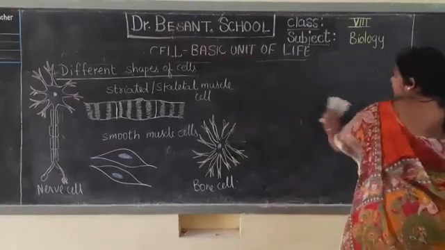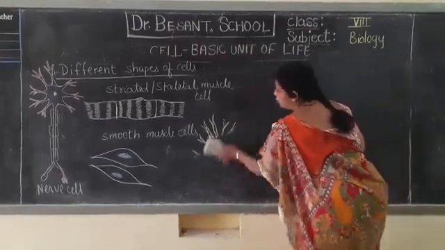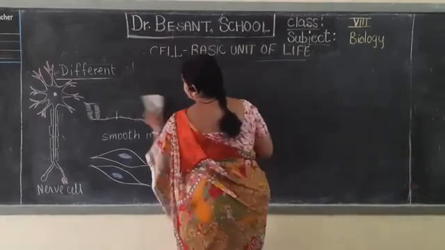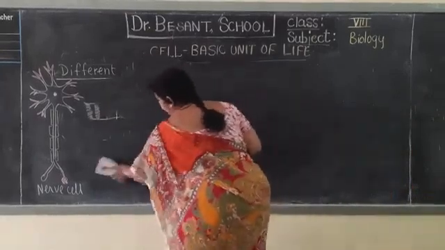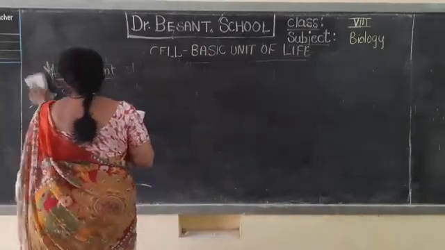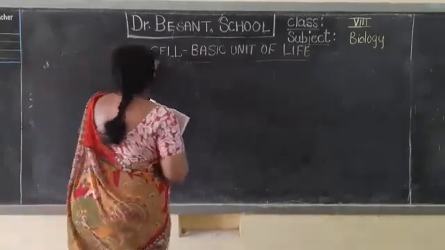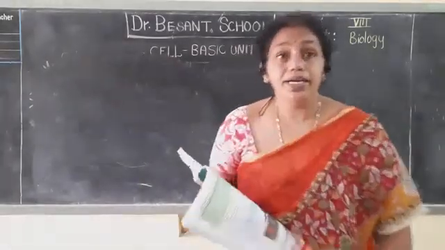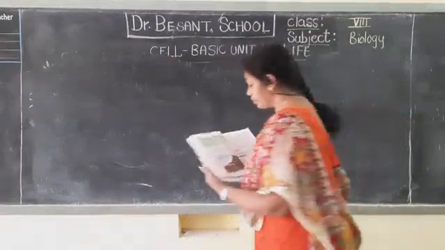The smallest cell is that of the bacterium, which is around 0.1 micrometers. What is this micrometer? A micrometer is approximately 10 to the power minus 6 meters.